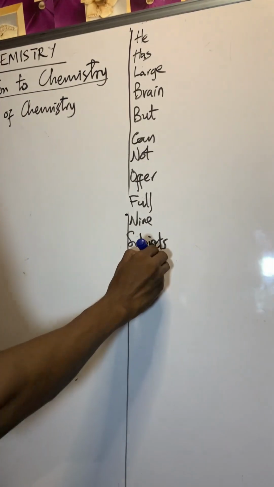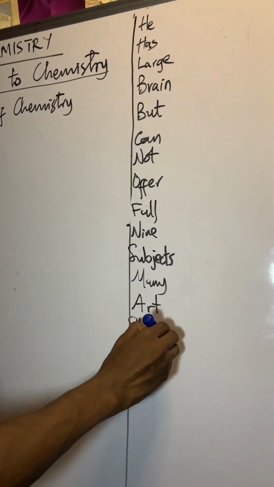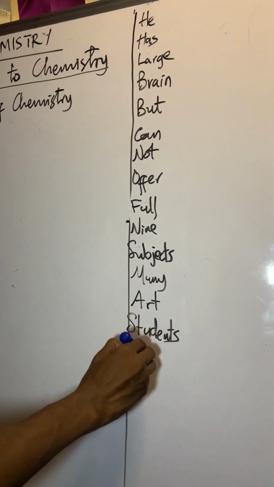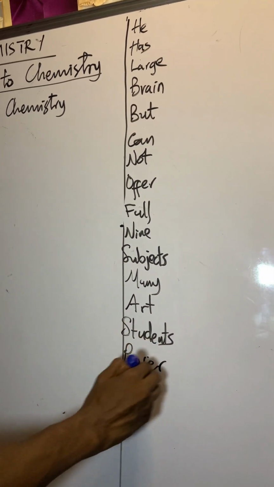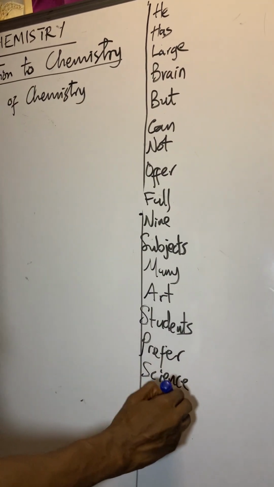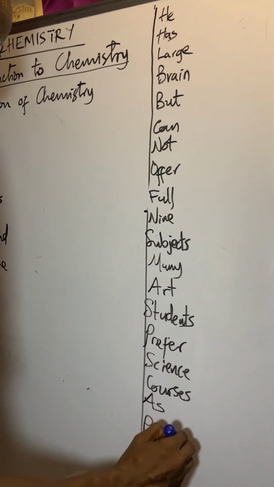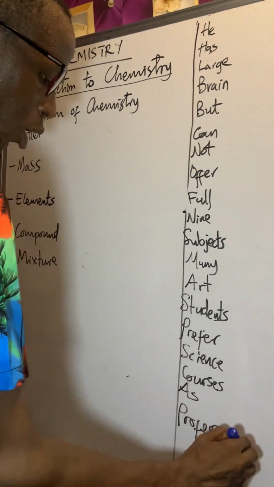Many art students prefer science courses as professional courses.